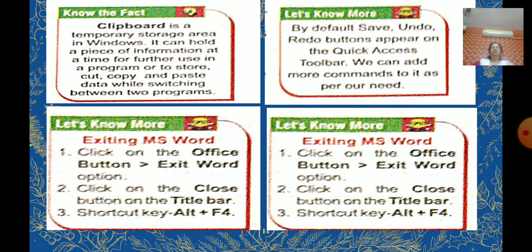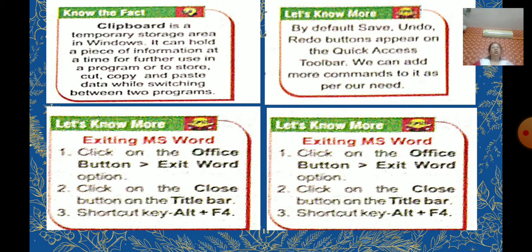Yes, you want to save your file. Then you can use Control plus W for closing a document. So that is a shortcut key for closing a document, Control plus W. Okay, now how to open a file?